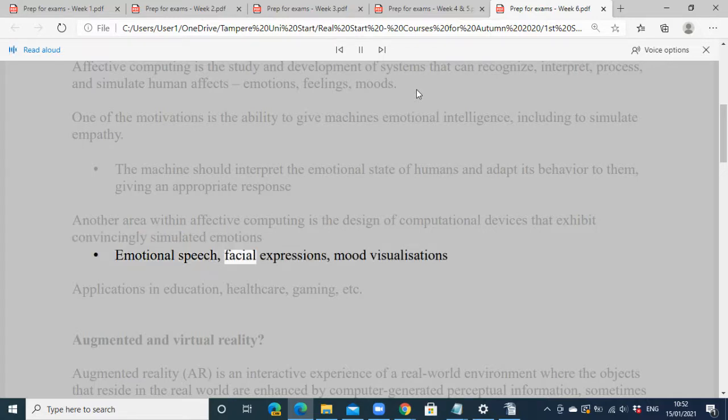Emotional speech, facial expressions, mood visualizations. Applications in education, healthcare, gaming, etc.